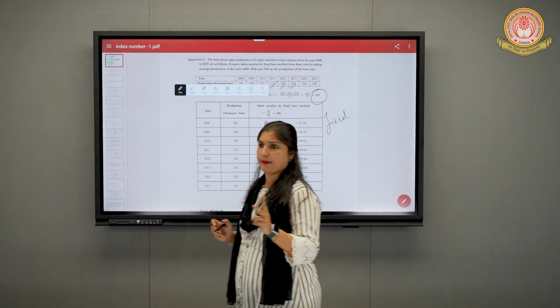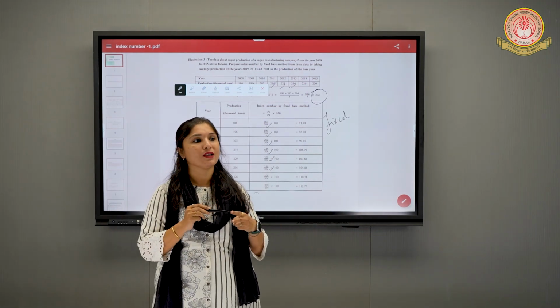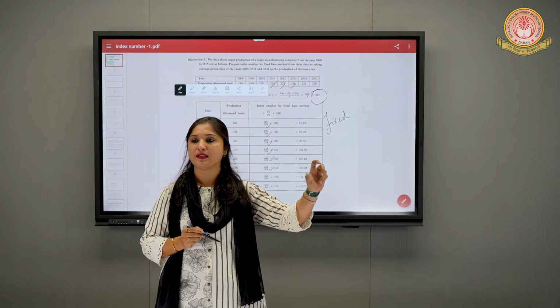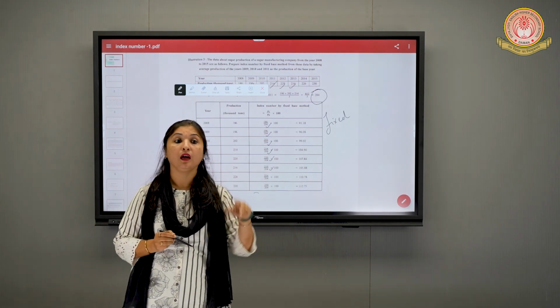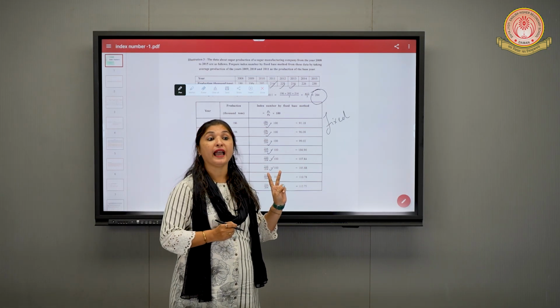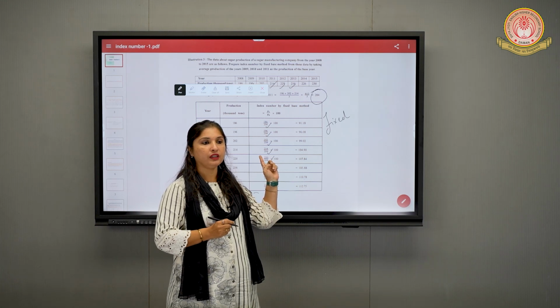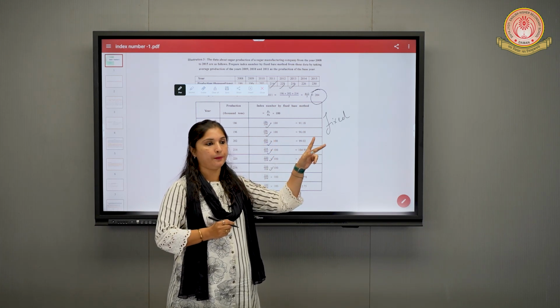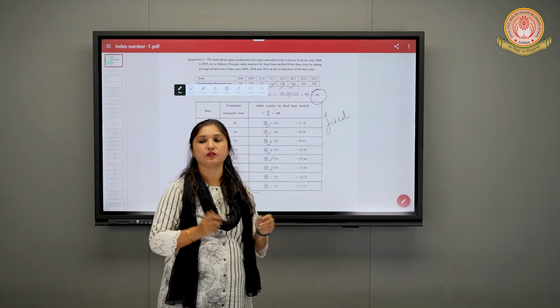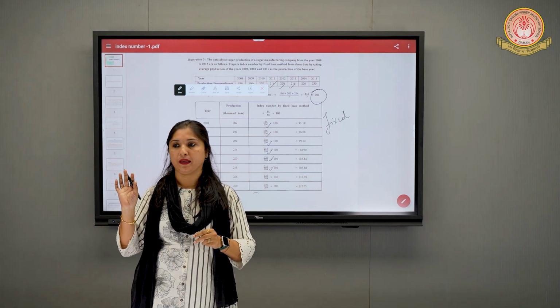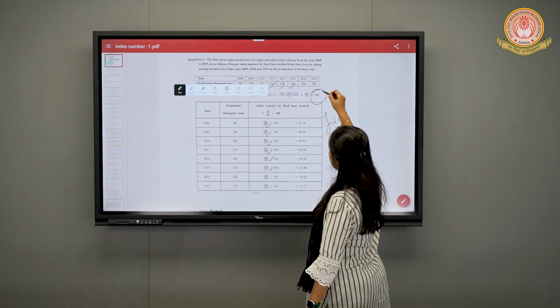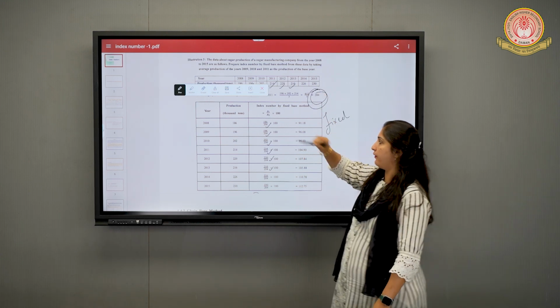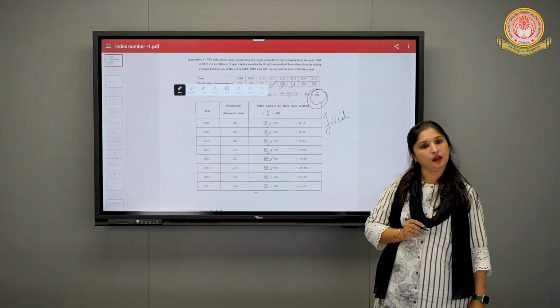We learned two ways in the fixed base method. One, we are given a single year and we have to take it as the base year. In the other example, we have to take the average. There were 3 years given, and we added all 3 and then divided by 3. So that became the fixed base. This was our base year for this sum, and we divided by it every time. So this is what fixed base is.